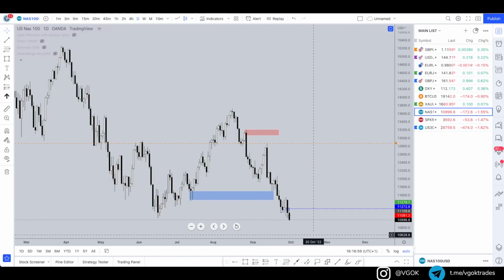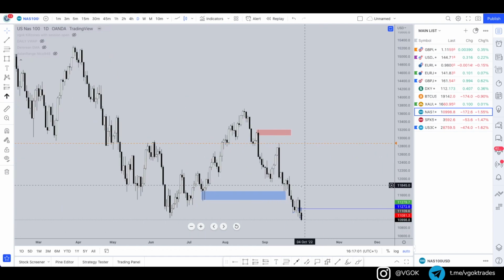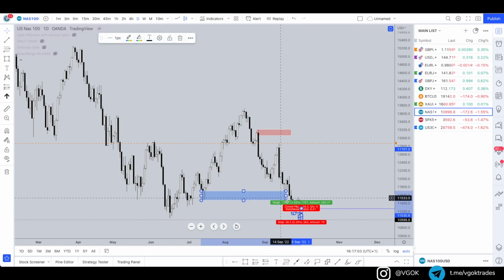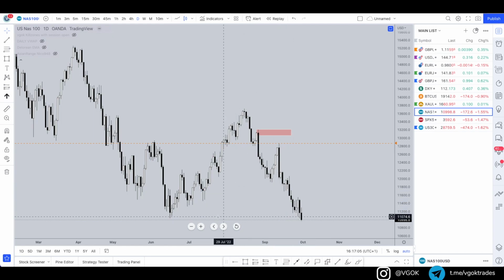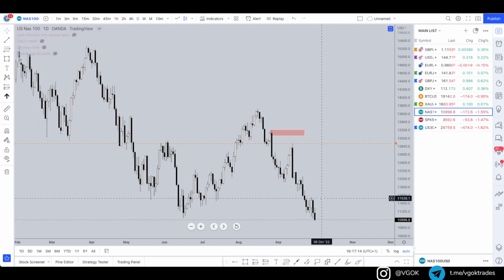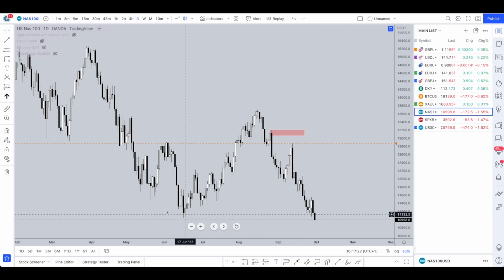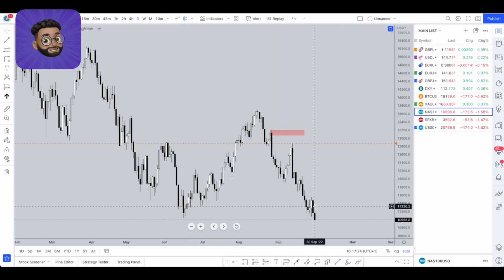Now we've got a couple of things we need to think about. First of all, I'm going to delete this previous analysis to clean up the chart. Basically what we can see here is it's now finally gone below this low. So it's either going to be breaking below the low, breaking structure, and then we see continuation style trades to the downside, or we're going to see whether it's going to start to manipulate below this low, take liquidity out, and then have a sharp movement upwards.